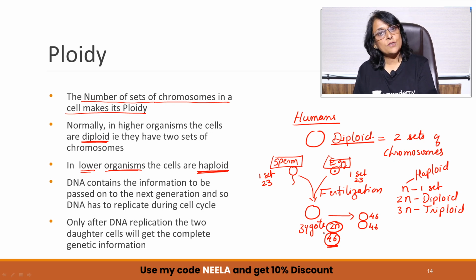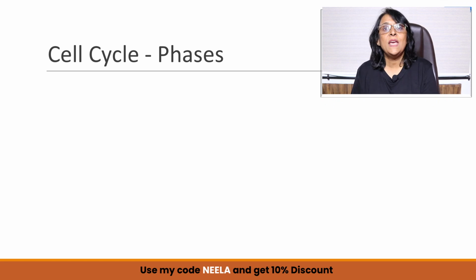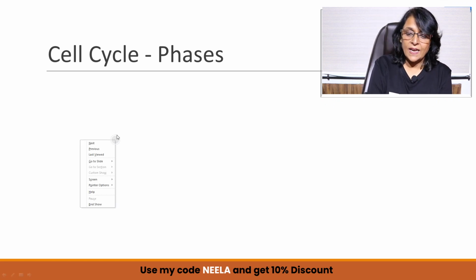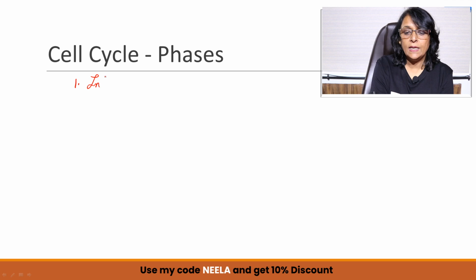So now we have understood chromosome structure, we have understood what this ploidy means, and now we will use this information for our main topic, that is cell cycle. So this cell cycle is basically completed in two steps. One is interphase and two is M phase.